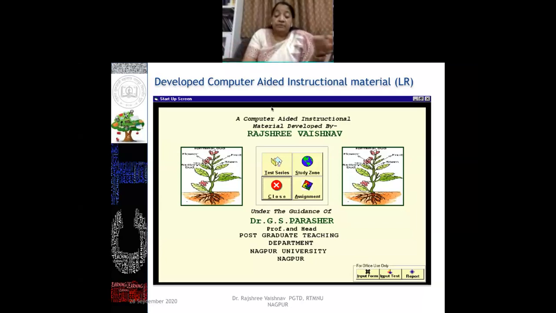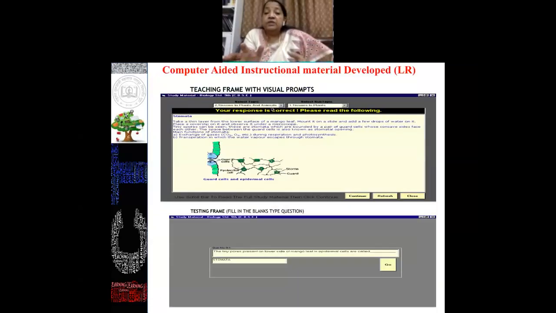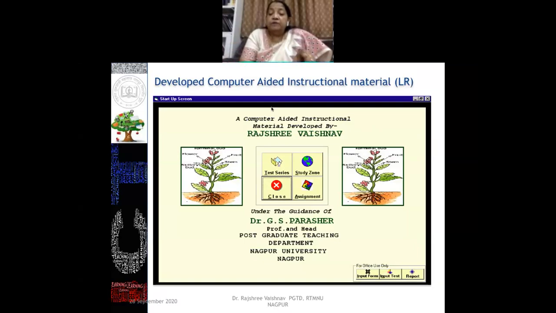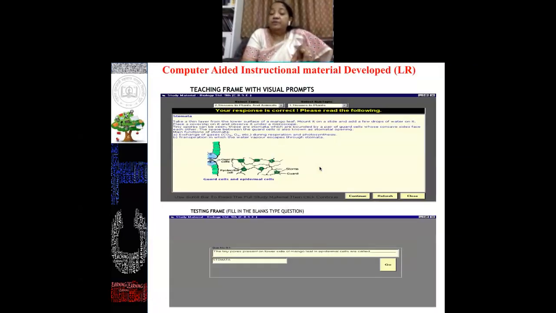It works on the basis of the programmed learning module. And how does it work? In this module, I'll just explain very briefly. We have developed a test series, then study zones, and assignments also. By clicking this study zone, the student will get this type of drop-down window in which all the science material is available. Because in 2002 the central board CBSE changed its syllabus, I developed this module in the Biology subject on that completely changed syllabus, and it had all the lessons.